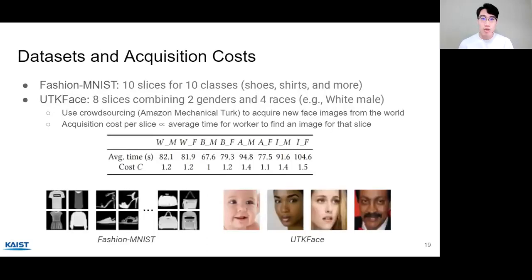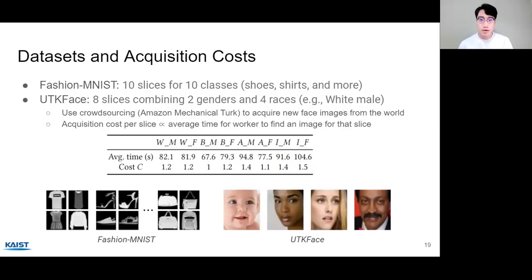In this talk, I will only show the results for 2 datasets, Fashion MNIST and UTK Face. For the Fashion MNIST dataset, we used 10 slices for 10 classes, which consist of shoes, shirts, and more. And for the UTK Face dataset, we used 8 slices combining 2 genders and 4 races.